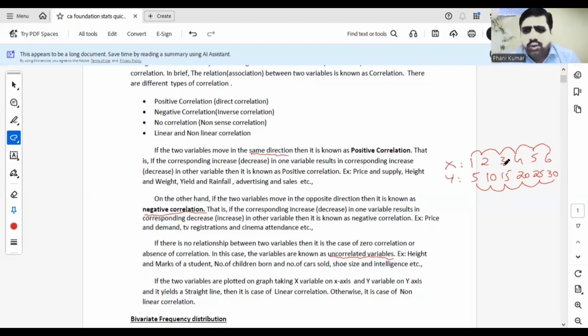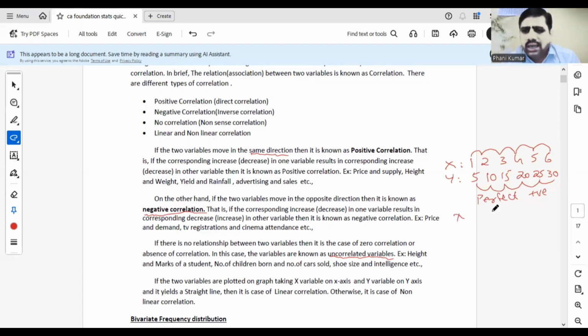Okay. So if the two variables are moving in a constant manner in the same direction, it is the case of linear positive, or it is also known as perfect positive. Linear means straight line. When the two variables behave in a constant manner, our graph will give you a straight line, and it is the case of linear. If both are moving in the same direction, it is linear positive or perfect positive.